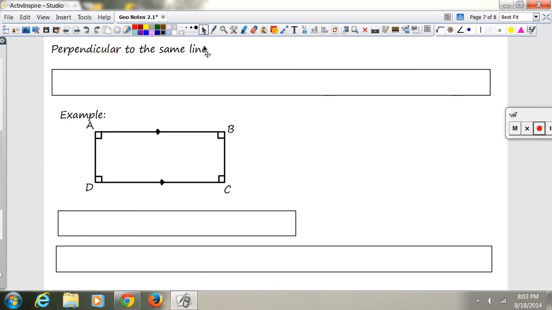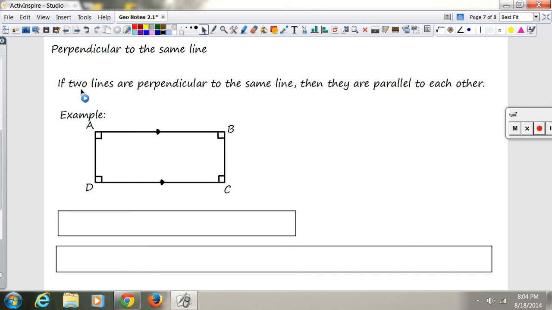Perpendicular to the same line. If two lines are perpendicular to the same line, then they're parallel to each other. Okay, watch this example right here. Pause it and write that down. And then when you start it back up, do this example. It's an example of a rectangle.